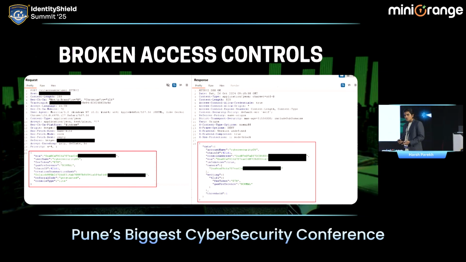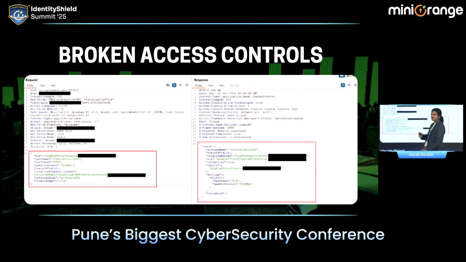A broken access control issue, and this is another broken access control issue where we were able to modify the profile and address information of the user. So if I modify on the left hand side, the EO is the address. It's the Ethereum address of the corresponding account. And below that are all the details associated with that particular account. So you can see there is no authorization token in this particular request. So anyone can execute the request from any part of the globe, and immediately the corresponding user's account information is changed.